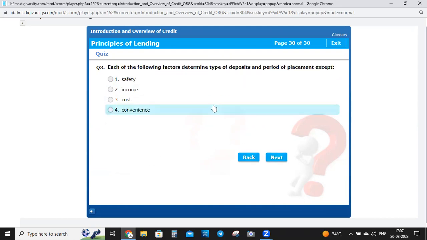Let's see the third question. Question is: each of the following factors determine type of deposit and period of placement except safety, income, cost, convenience. And the correct answer is cost. Other features are important for the type of deposit and period of placement, that is safety, income, and convenience. Okay, let's see next.